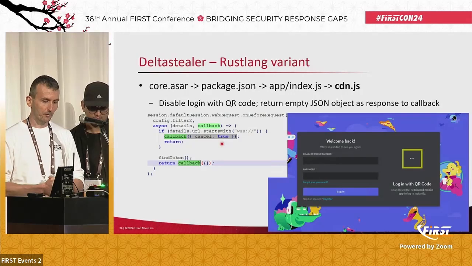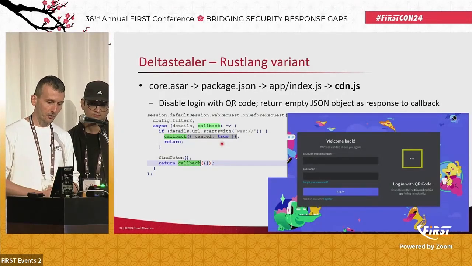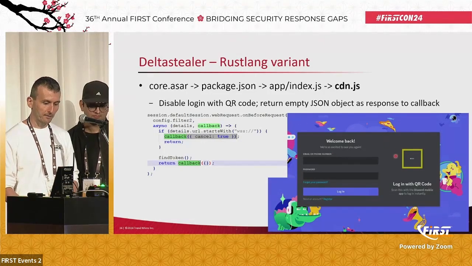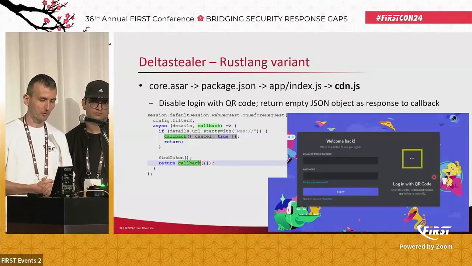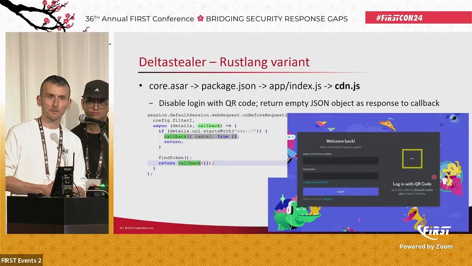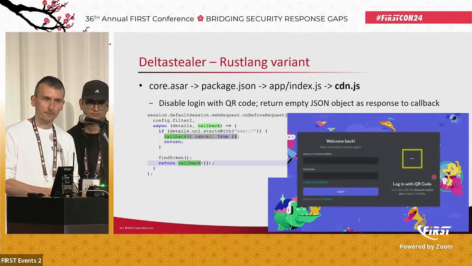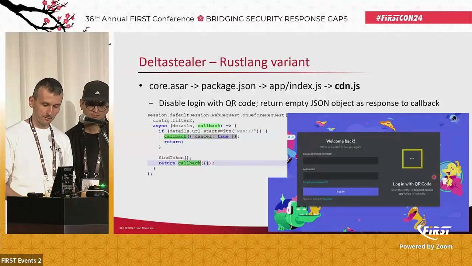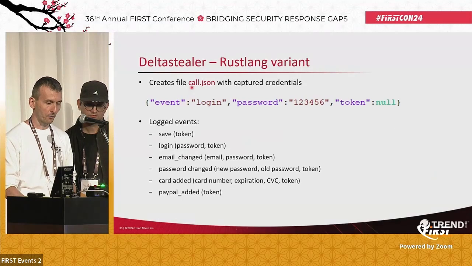So what will happen if you try to log into this infected application is that the QR code, like in this screenshot, is not shown. There are only three dots because the communication through the WebSocket protocol is completely disabled. So the victim has to enter the credentials by typing email or mobile number and password, and these credentials are then logged. This is the example of logging the credentials.